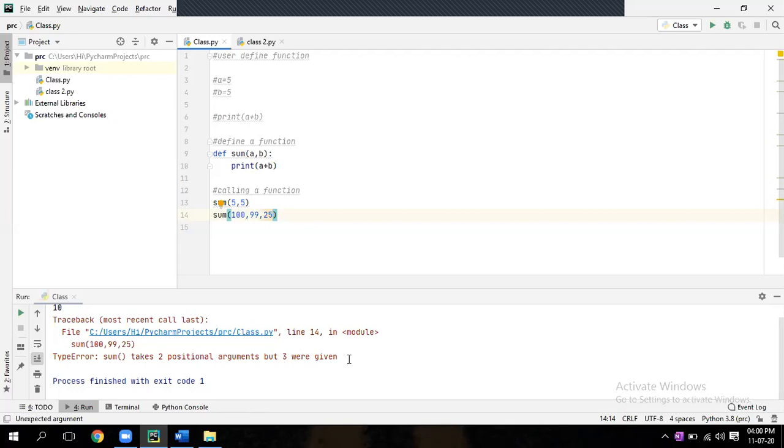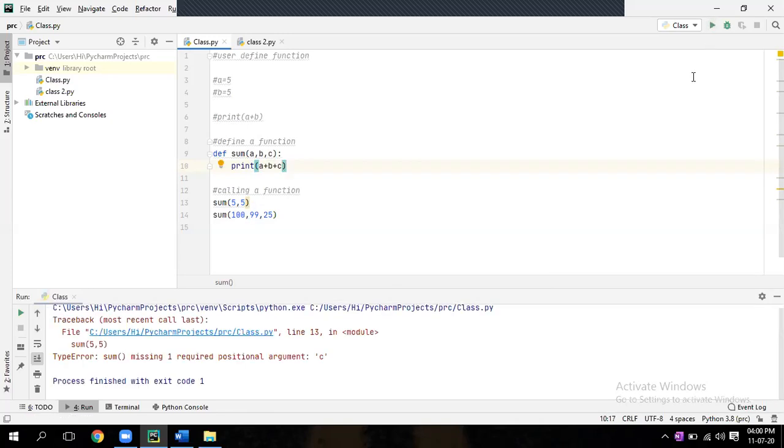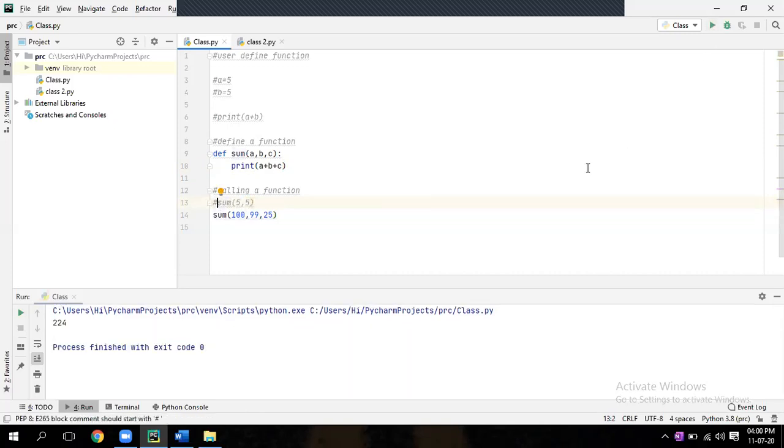Correct. You have written the code for two arguments. So we have to add C, right, sir? Then you have to add C here and here. Now run it. The first one is given 2, so you have to give 3 there. How many arguments you have given, that many arguments you have to pass.